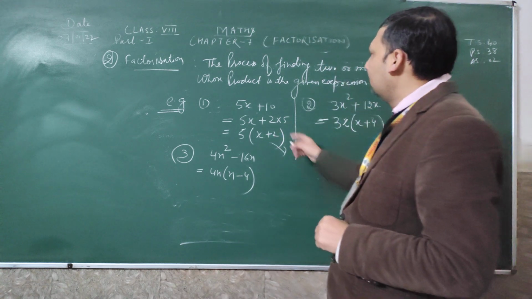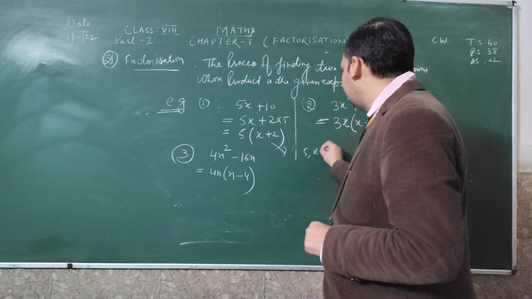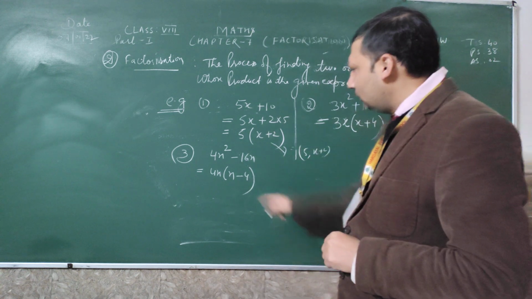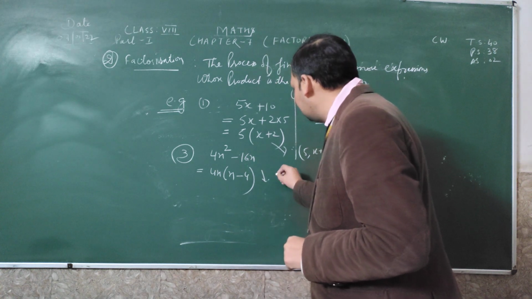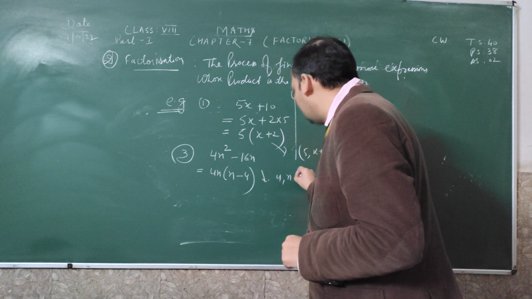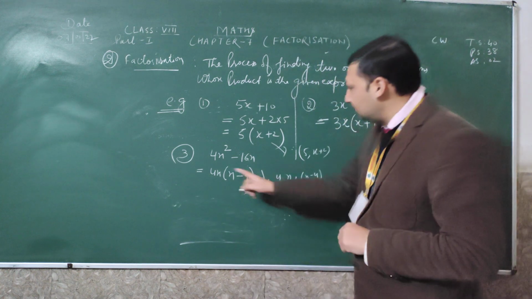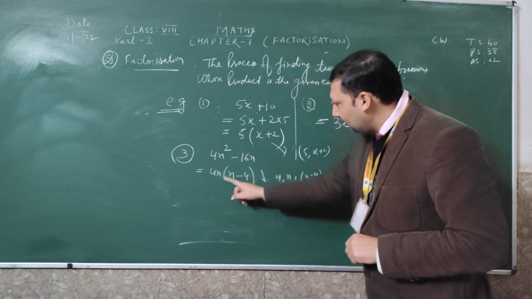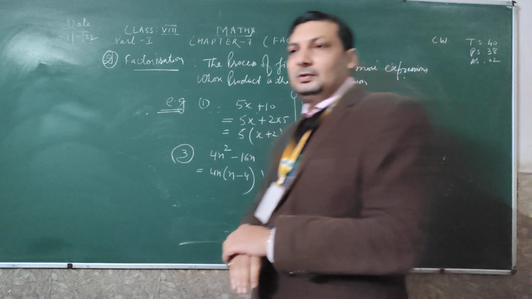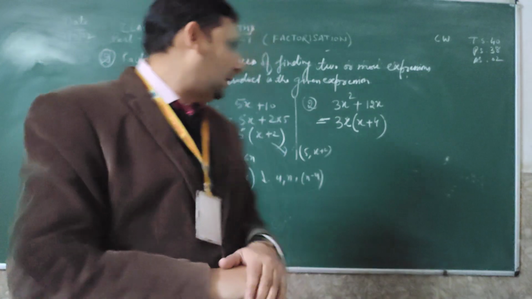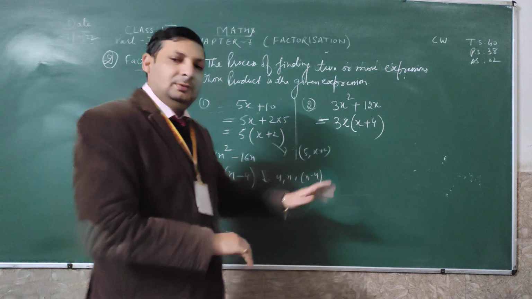Here, the factors of the first factorization are 5 comma x plus 2. For this one, the factors of this expression are 4 comma n comma n minus 4. It means it has 3 factors: 4 is a number itself, n is the variable, and n minus 4 is a single term. We will count it as a term. So it has 3 factors in the multiplication.